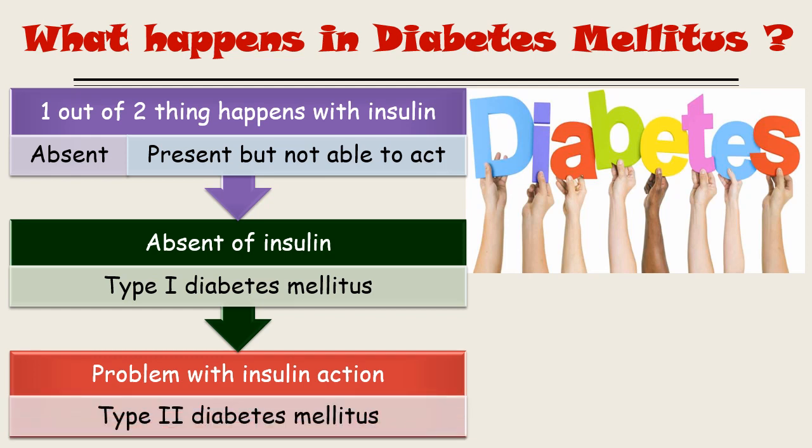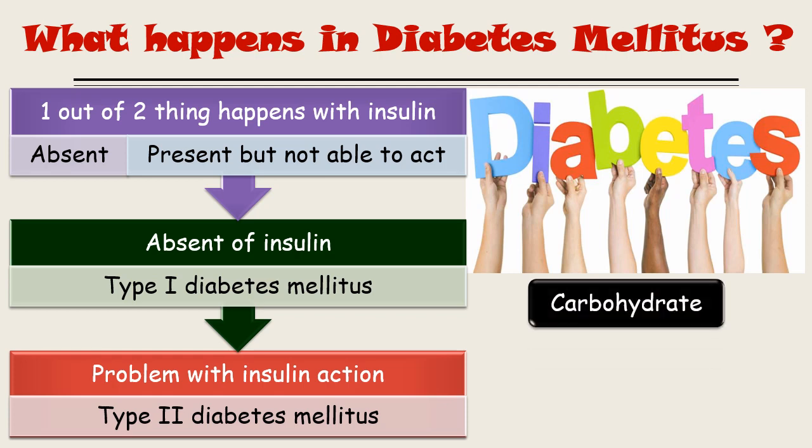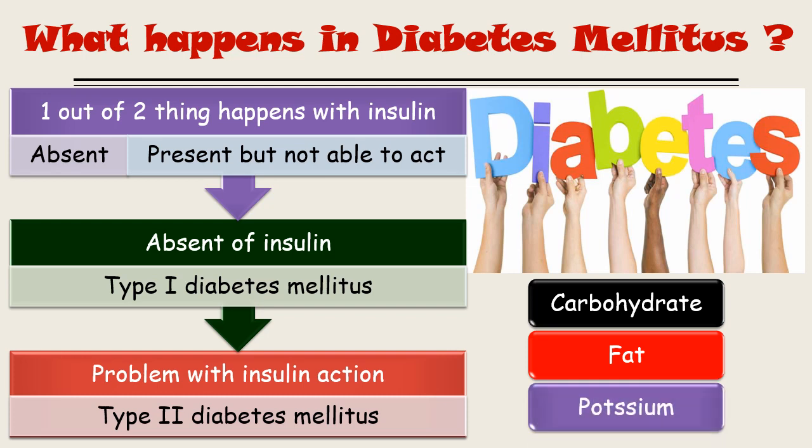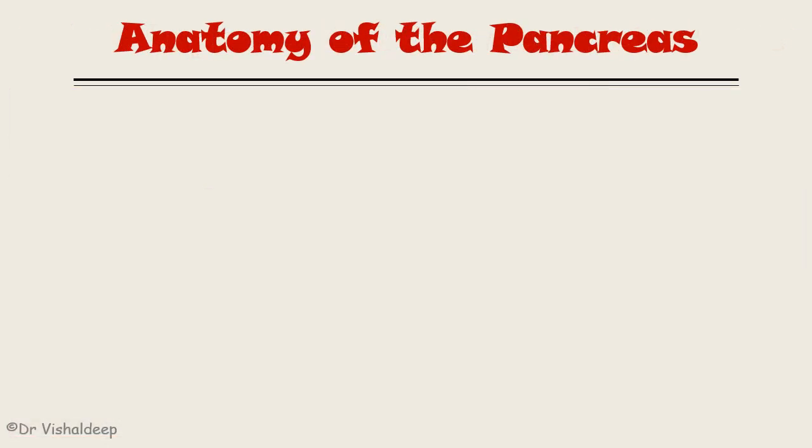diabetes mellitus. Now, in diabetes mellitus, the changes take place at the metabolic level. So you need to understand the changes taking place in carbohydrate metabolism, fat metabolism, and, important in our discussion, not the protein but the potassium. In order to understand the physiological aspect of diabetes, let's understand the pancreas.